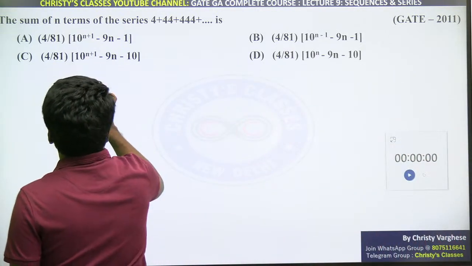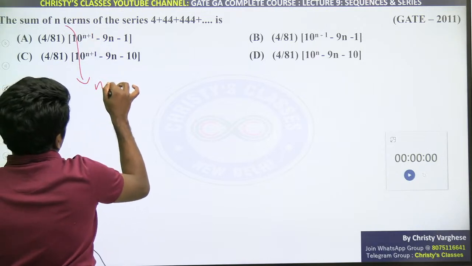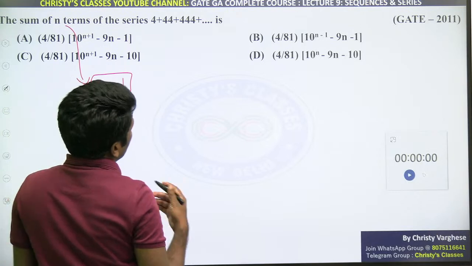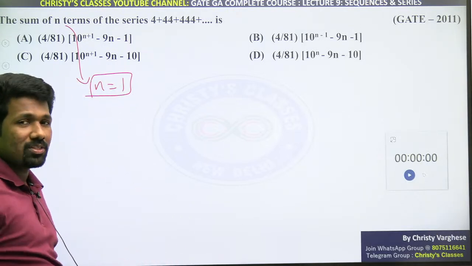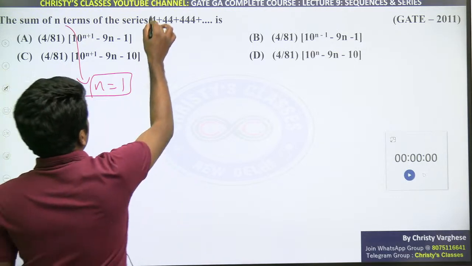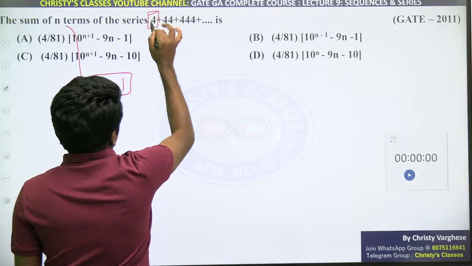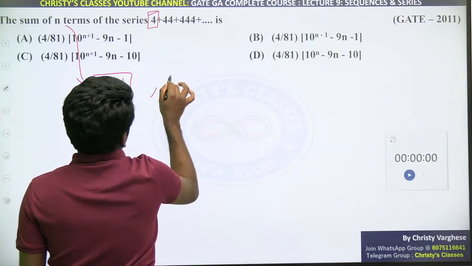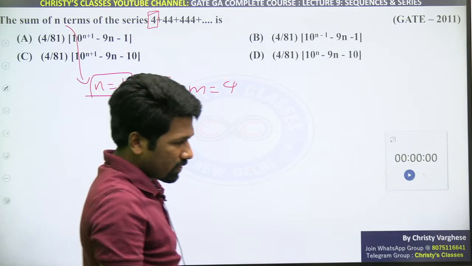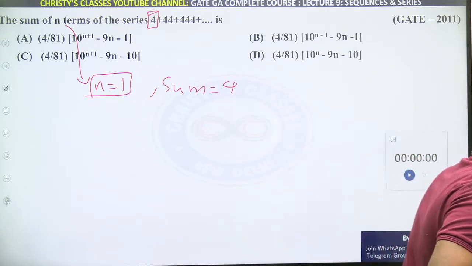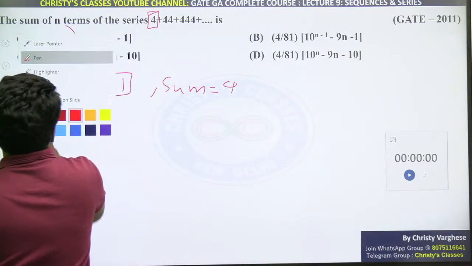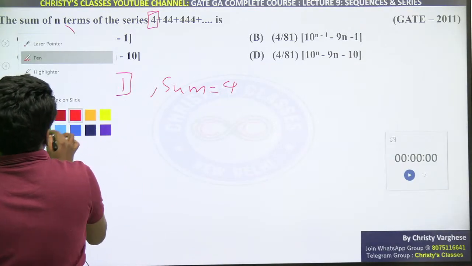It is n terms, so in place of n, if it is 1, or 2, or 3, we start from 1. If 1 gives 2 or 3 options, then n equal to 2 also has to be checked. Let us check. If n equal to 1, the sum of the first one term will be 4, because 1 term means first term only. Are you understanding? So 4 only. So which option gives you 4 when n equal to 1? That is what you need to check.